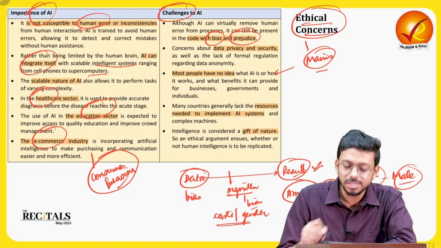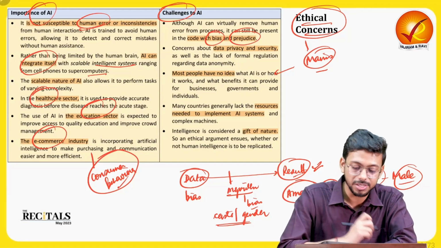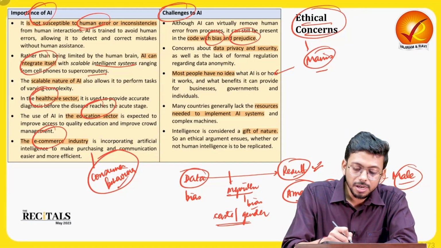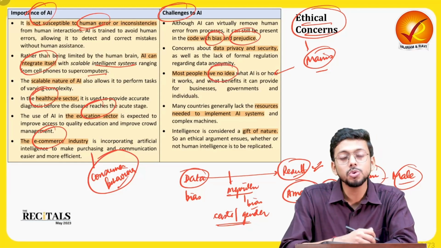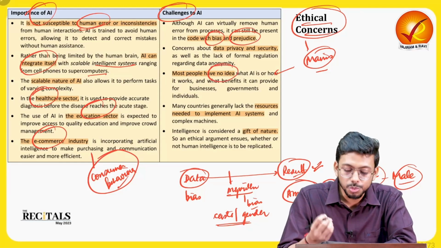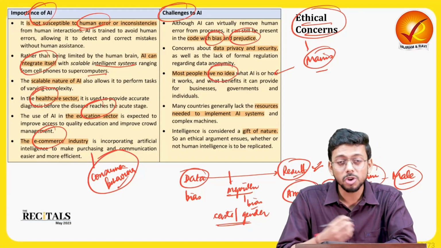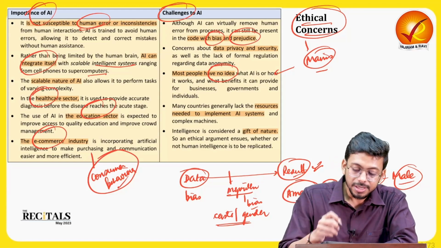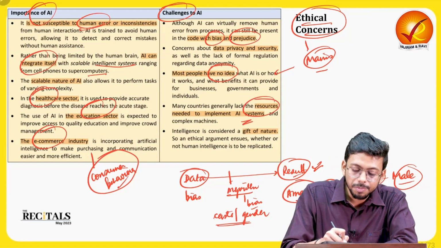That is how this system can be very dangerous. It can be biased, right? Then obviously public awareness. People do not have the awareness as to how to use AI and how it works, what benefits there can be, right? Then there are several resources which are needed to implement the AI system.